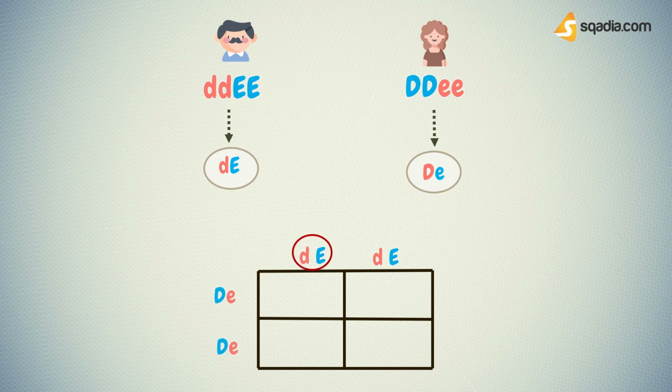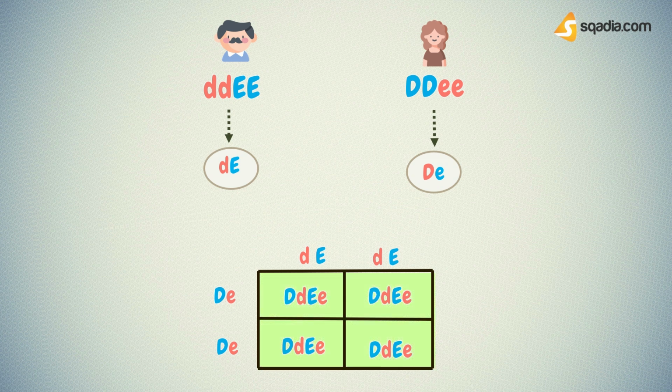Small d and capital E from father, capital D and small e from mother, in every combination of the Punnett square.